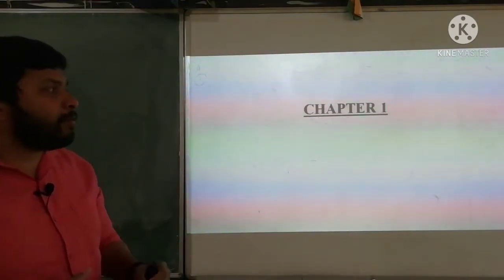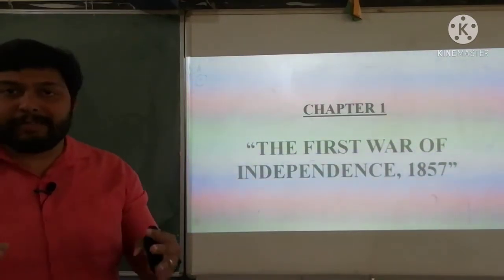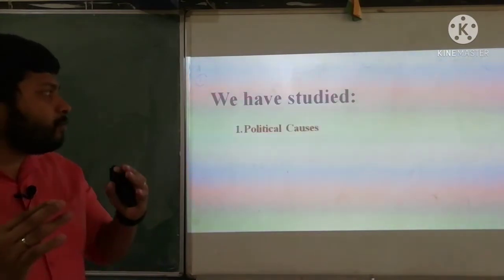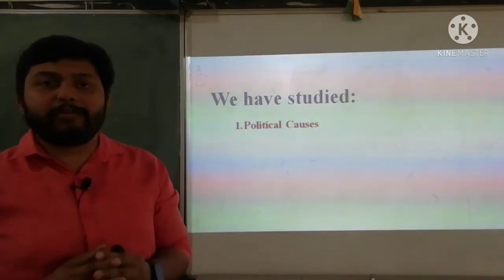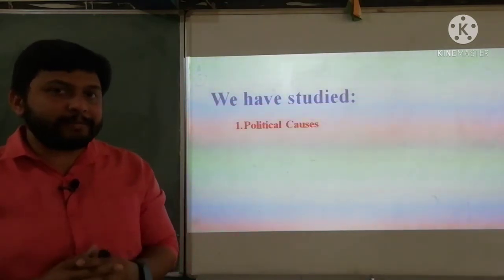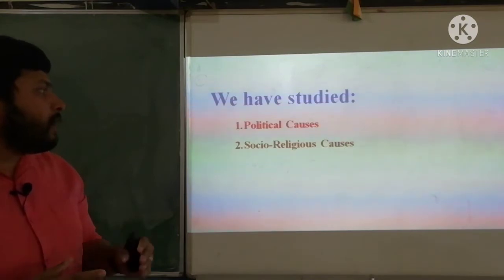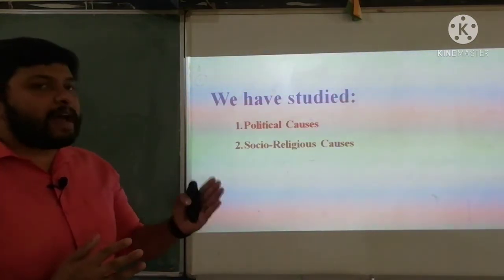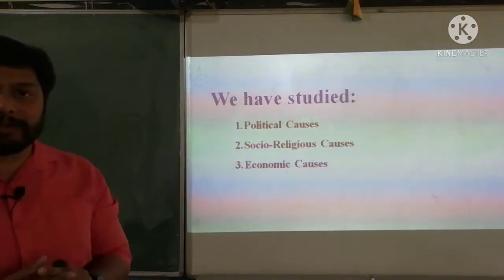Today, we are continuing with the same chapter, chapter number 1, the First War of Independence, 1857. So far, we have studied the different causes behind the First War of Independence, 1857. There we have seen the first cause, political causes, then socio-religious causes. We have completed it. And in the last class, yesterday, we were discussing the economic causes.